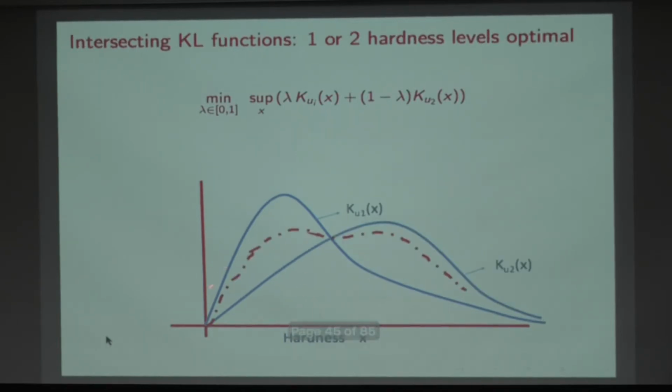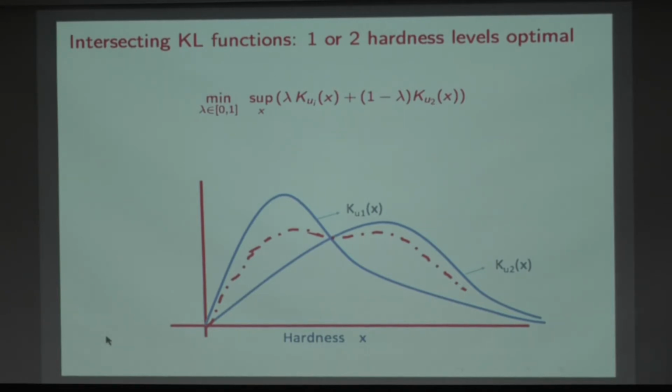Now there could be pictures like this where one function looks like this and the other function looks like this, and now my dual tells me that I'm looking for a convex combination of these two functions. Every convex combination will have a supremum value. I want to look for a combination which minimizes the supremum value. So that's my task. Is this kind of clear?